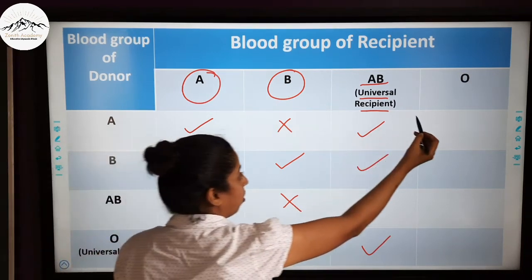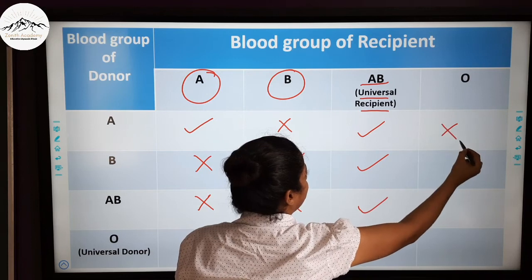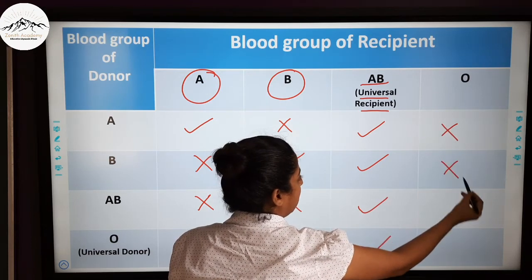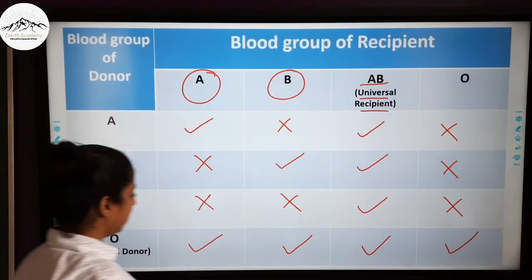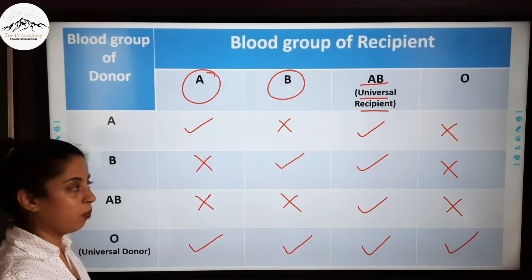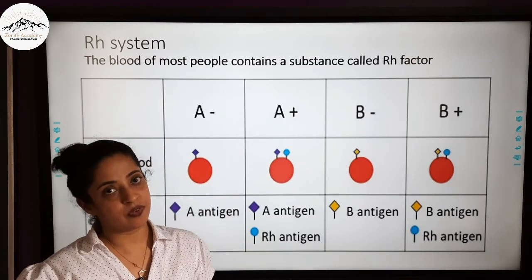Now O is a universal donor, so it is not able to accept from A, not from B, not from AB, but is able to accept blood from the same blood group, that is O. Now let's go ahead and learn about another system, that is the RH factor.